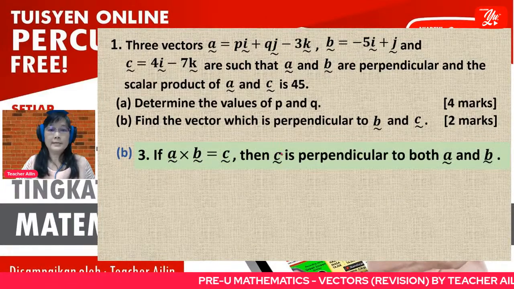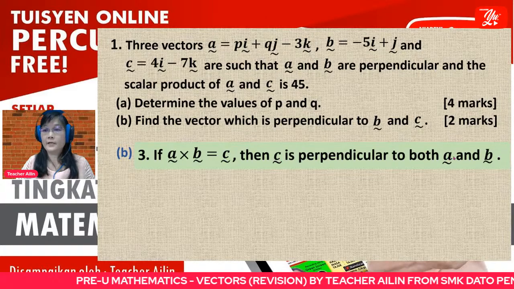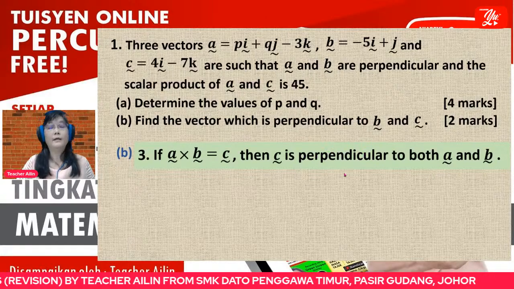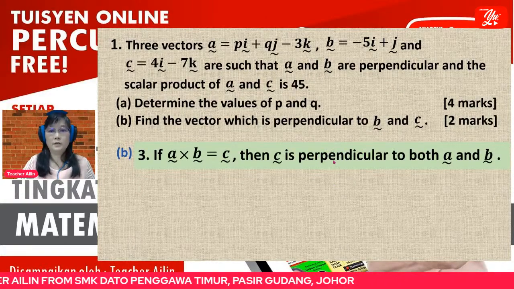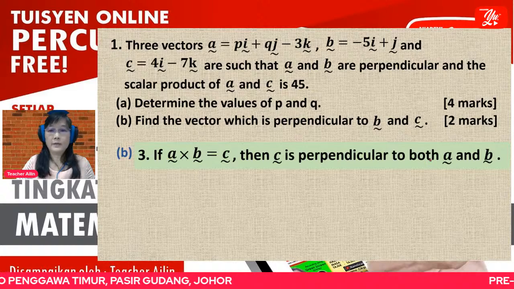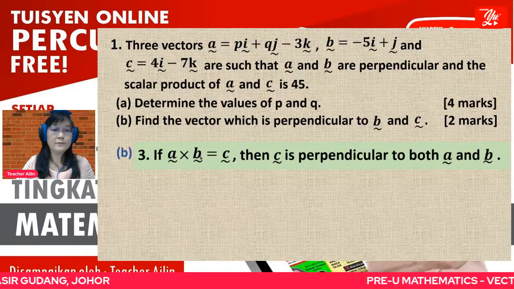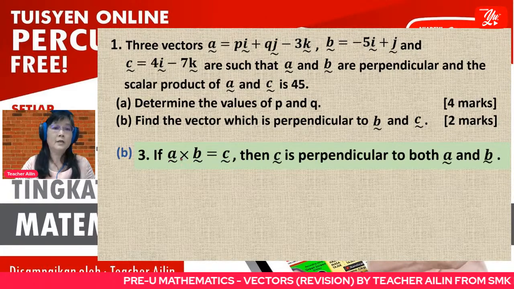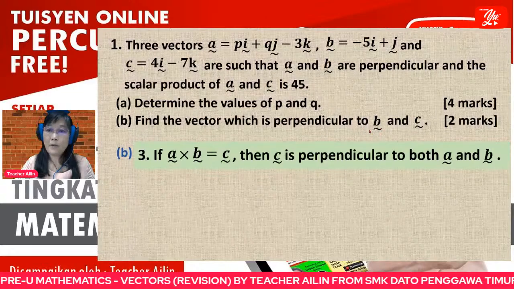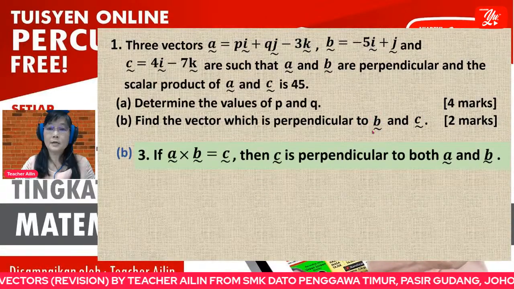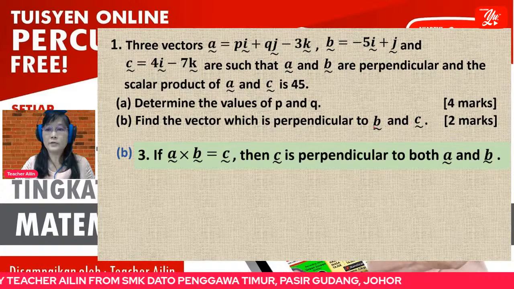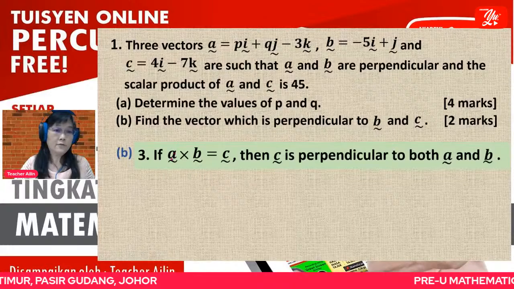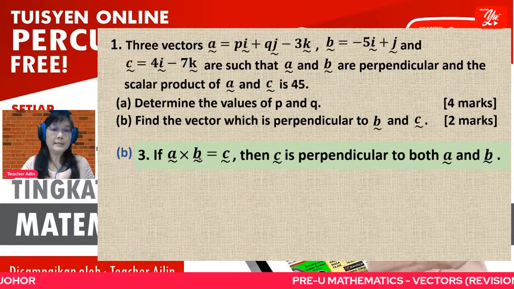The third vector compared with the other two means you have to use cross product. It doesn't mean that every time it is perpendicular, you have to use dot product. No. So you have to use this one. The formula is A cross B, but that is just generally for the vectors. When you answer the question, you have to apply it to the vectors used by the question. Now the question is vector B and C.